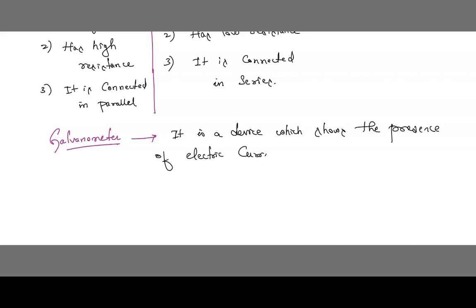Okay, galvanometer. Whenever there is a magnetic field, from that magnetic field we want to know whether current is produced or not. Then we use galvanometer. It is a device which shows the presence of electric current. Is this clear? Understood? Good.